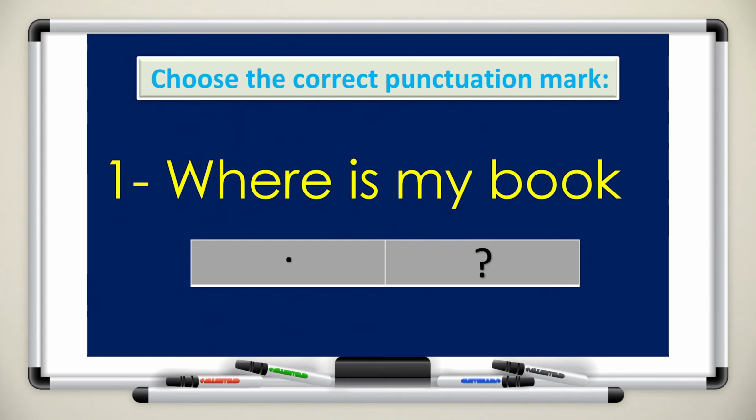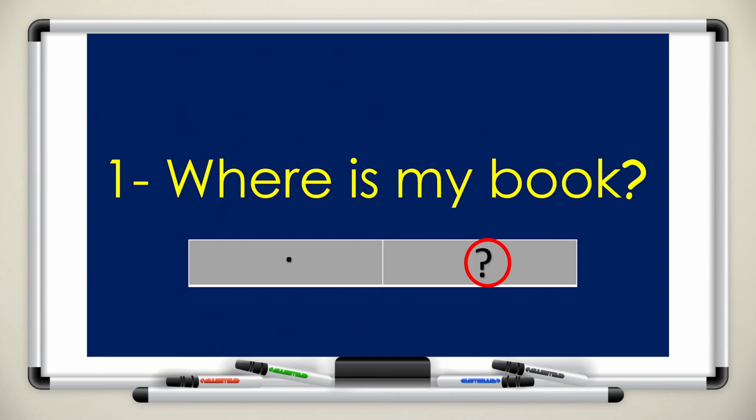Where is my book? Is it a question or a sentence? Should I use a full stop or a question mark? Listen again. Where is my book? That's right. We choose the question mark because it is a question. And we capitalize the first letter of the word where, W, because it is the beginning of a question.